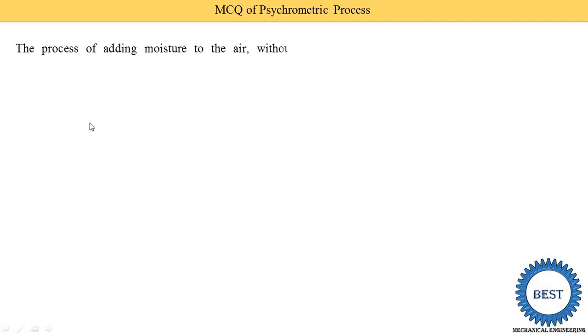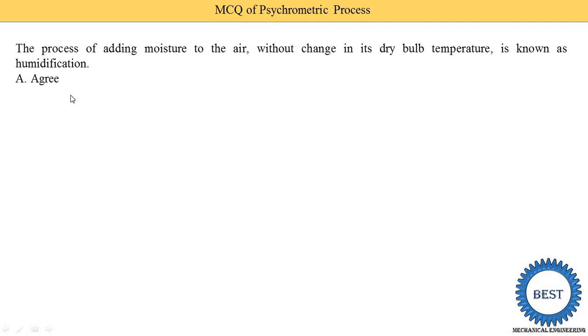The process of adding moisture to the air without change in its dry bulb temperature is known as the humidification process. Agree or disagree? During the humidification process, at constant dry bulb temperature, moisture is added into the air. So this statement is correct.